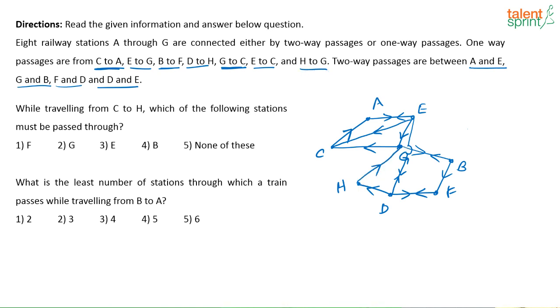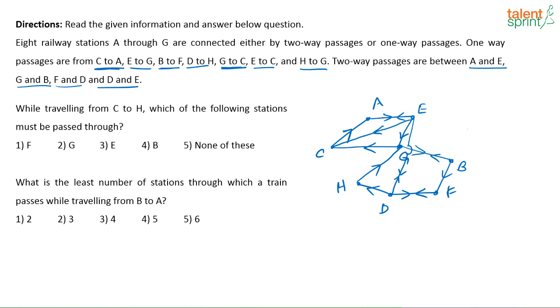H to G. So I am getting some diagram like this. Might be you can put C here, A here, that is up to you. E also here in the same line, and then continue. Don't worry about the directions as to where you put the point. Just when you draw the lines, draw it as per the given information. That is all is required.